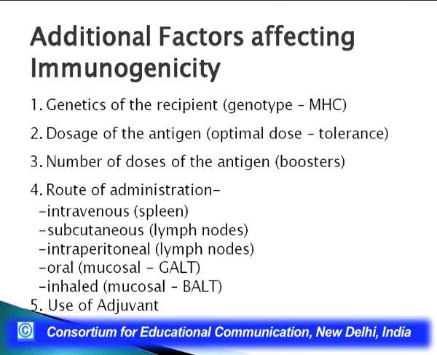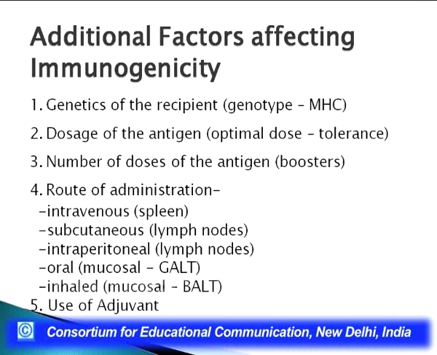Now, additional factors which affect immunogenicity are the genetics of the recipient, the genotype, that is the MHC, and the dosage of the antigen. For example, if we are giving a very low dosage of an antigen, the body may not come across it, may not recognize the antigen. So, there has got to be an optimal dose of the antigen for the immune system of the recipient to recognize it as an antigen. The dosage can vary depending on what immunogen we are talking about, and this dosage is very important.